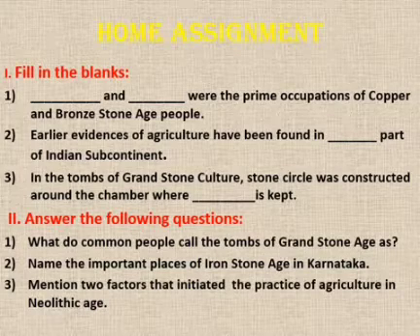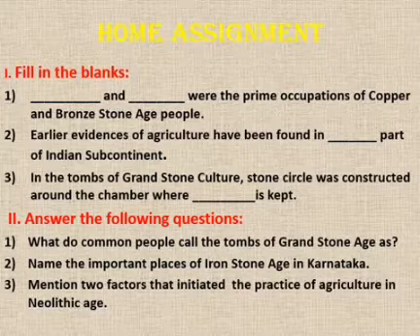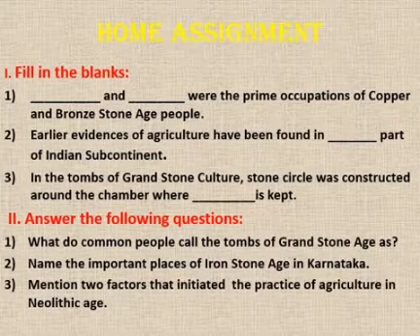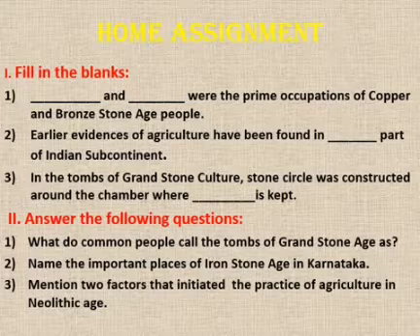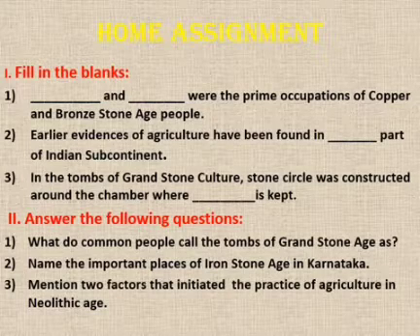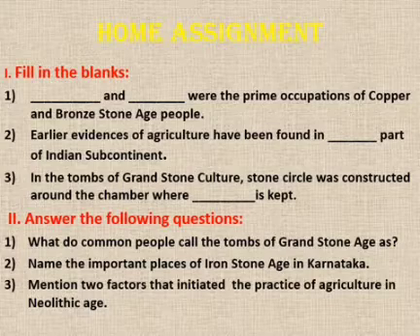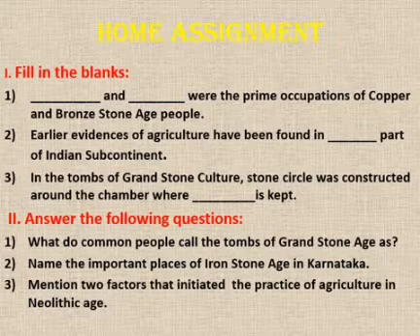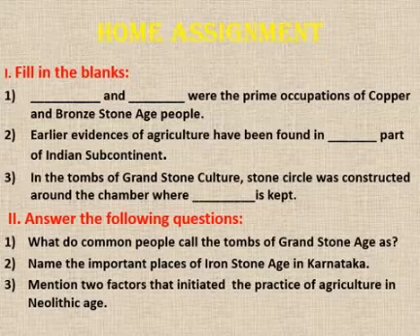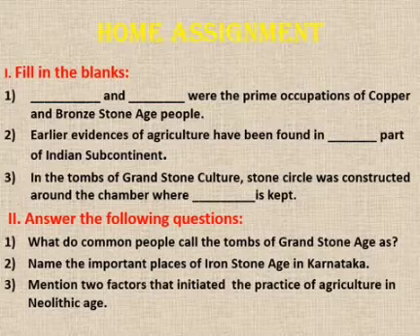I repeat the questions once again. Fill in the blanks. First question. Dash and dash were the prime occupations of copper and bronze stone age people. Second question. Earlier evidences of agriculture have been found in dash part of Indian subcontinent. Third question. In the tombs of Grand Stone Culture, stone circle was constructed around the chamber where dash is kept.